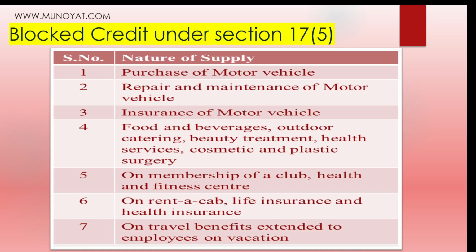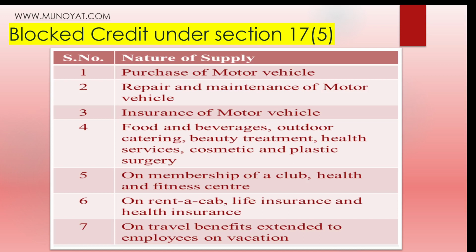Repair and maintenance of motor vehicle, the ITC on this is also not allowed, it's blocked. Insurance of motor vehicle, food and beverages, outdoor catering, beauty treatment, health, cosmetic, all these services, if any GST is paid on these, it cannot be taken as input tax credit.